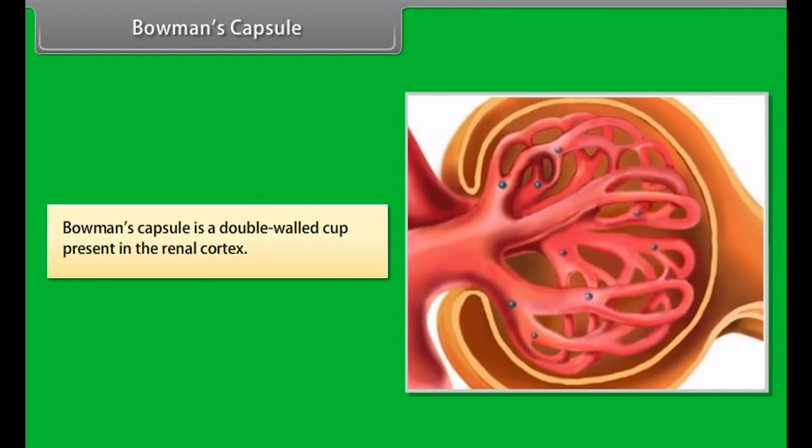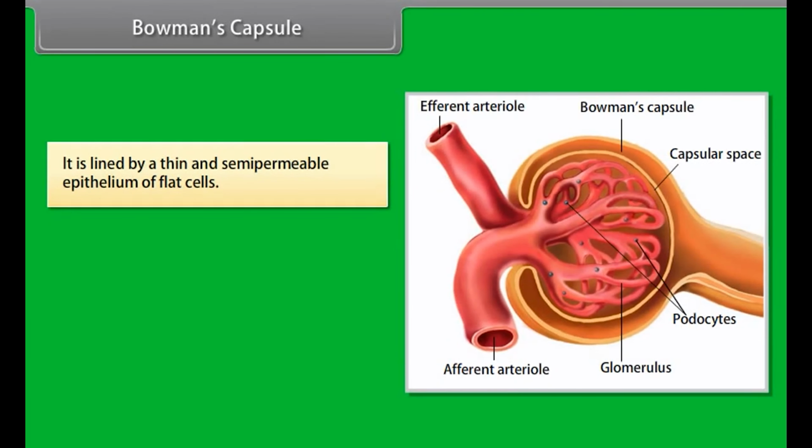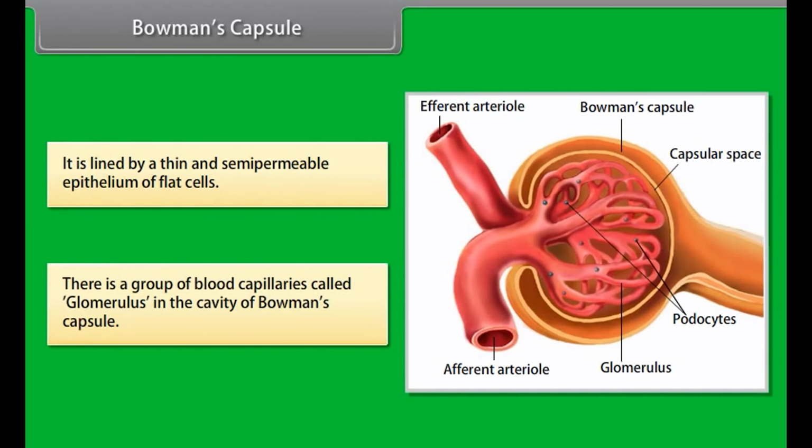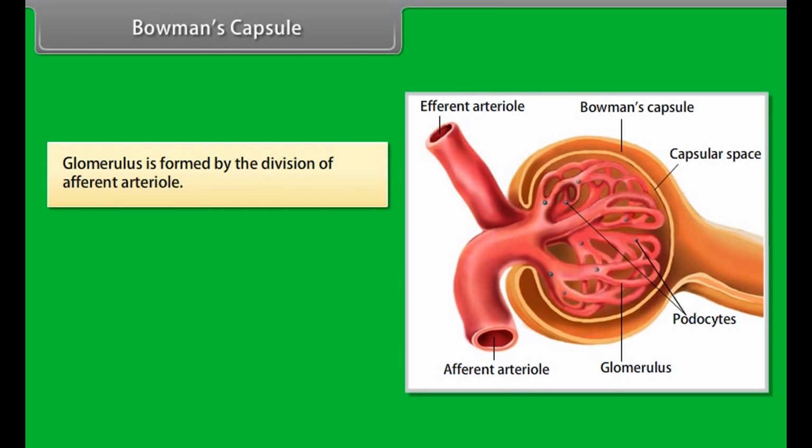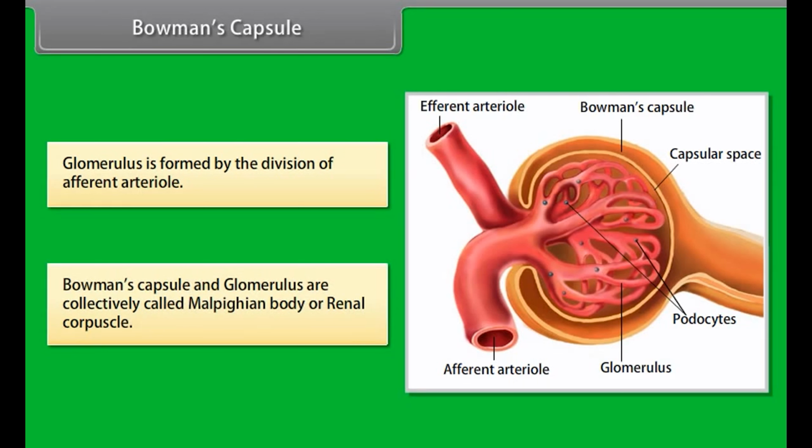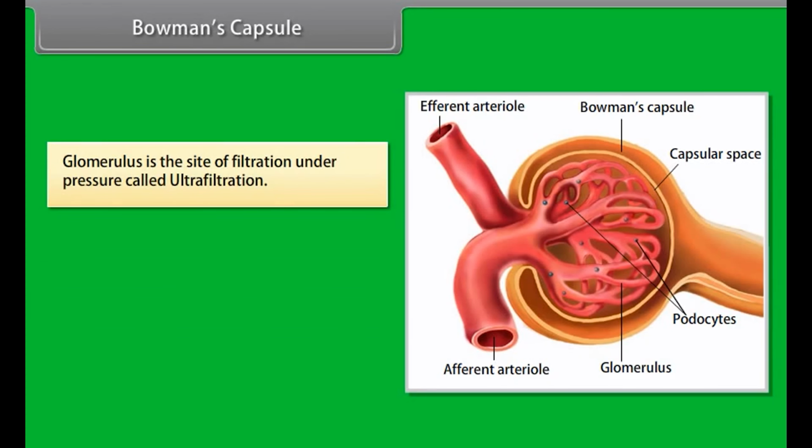Bowman's capsule. Bowman's capsule is a double-walled cup present in the renal cortex. It is lined by a thin and semi-permeable epithelium of flat cells. There is a group of blood capillaries called the glomerulus in the cavity of Bowman's capsule. Glomerulus is formed by the division of the afferent arteriole. Bowman's capsule and glomerulus are collectively called Malpighian body or renal corpuscle. Glomerulus is the site of filtration under pressure, called ultrafiltration.